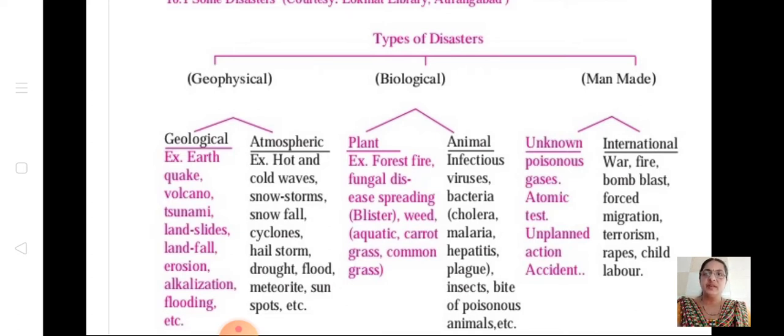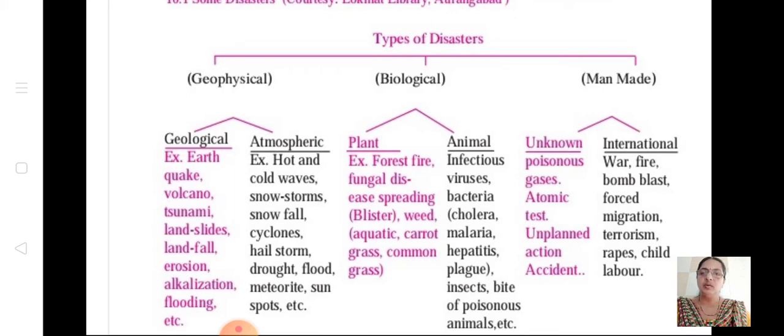So under types of disasters, not natural and man-made, we are having three: geophysical, biological, man-made. Under geophysical, there are two: geological and atmospheric. Under biological, we are having two types, plant and animal. Under man-made, we are having two types, unknown reason and international reason. You can learn the examples of all these, at least three examples. It can come for match the following or give reasons, or correlation.